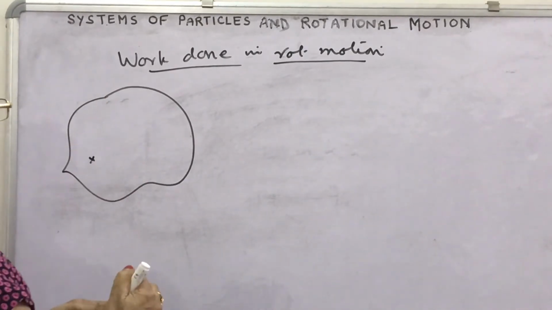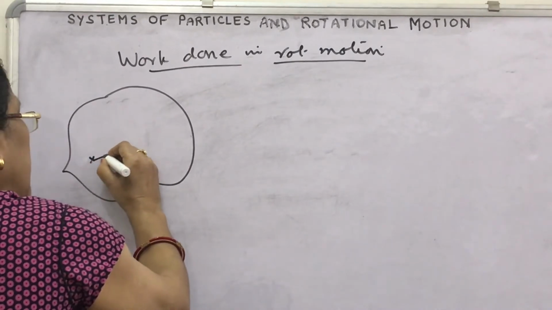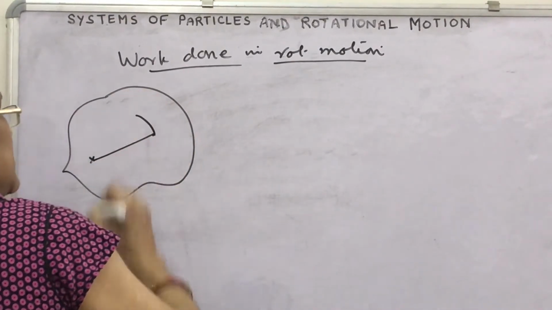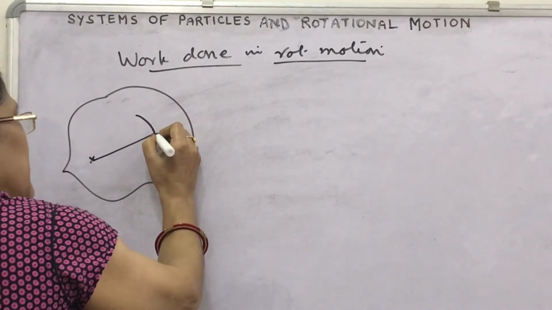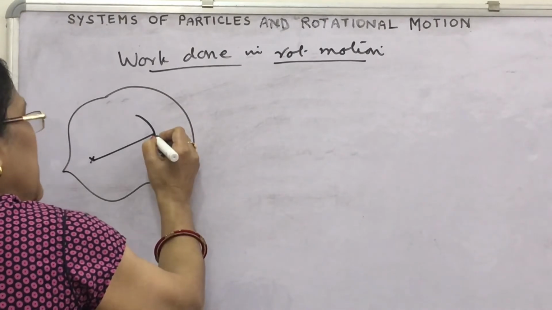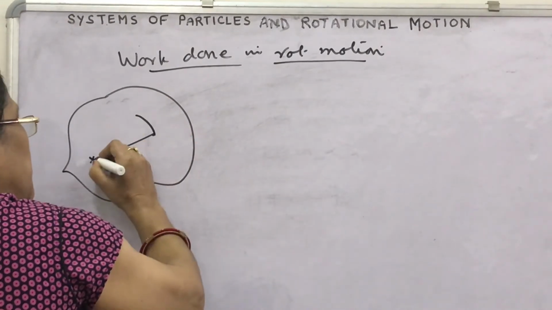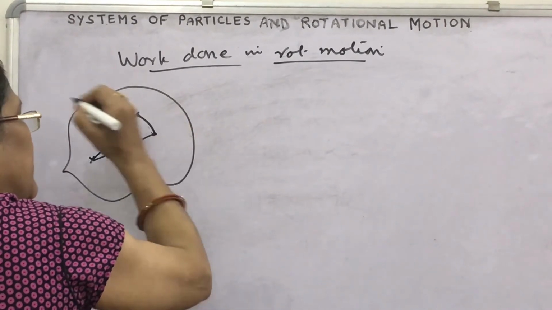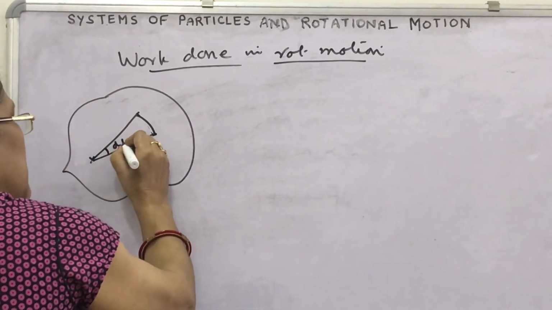Then what happens? The object moves from P to P dash, and for a very small rotation, for a very small linear displacement, we can assume that this small linear displacement is a straight one. This is angle d theta.